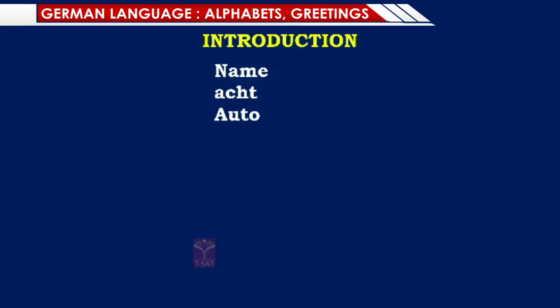Similarly, some more words which we see which are borrowed from German into English. Like auto, that's how we pronounce it. But in German, we pronounce it as Auto. It means a car. Similarly, this word you must be already aware of. Kindergarten. That is the pronunciation in German. KG or the kindergarten as we say it in English. Similarly, one more word which you see in English. Iceberg. This is also borrowed from German.